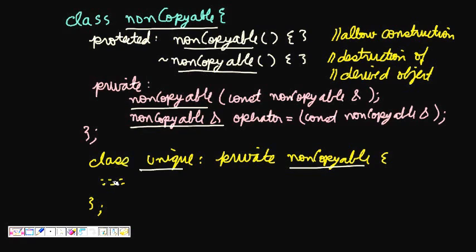So we can now make an object of this, but you cannot do object 1 equal to object 2, or object 1 constructed as a copy of object 2. That cannot be done. So this is the standard practice to make an object non-copyable.